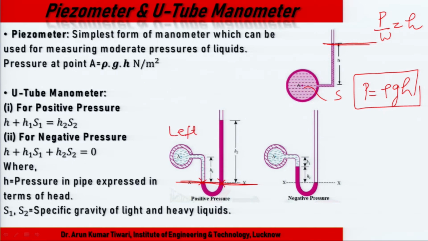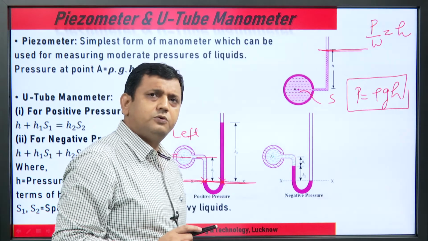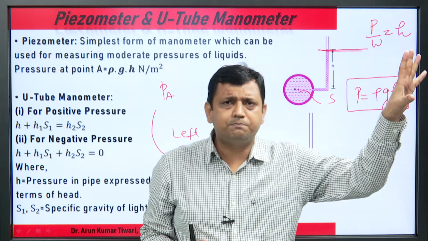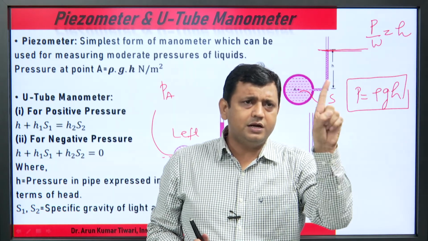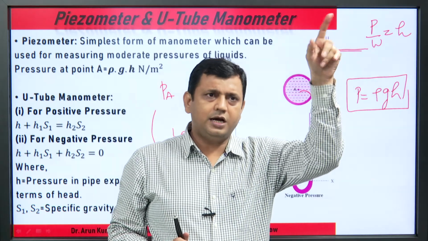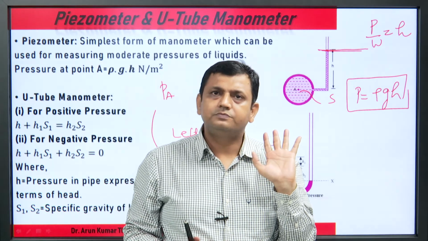Suppose we assume at a point A the pressure is some known P A. At this level, all the pressure is P A. Then going down, the pressure is positive. Always remember: going up negative, going down positive. With this one convention we can solve even a very big pressure problem: going up, pressure negative; going down, pressure positive.